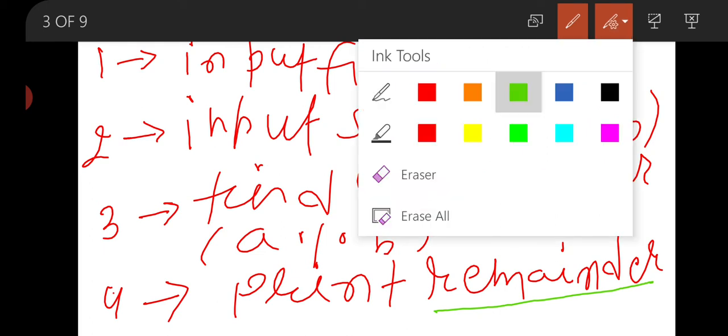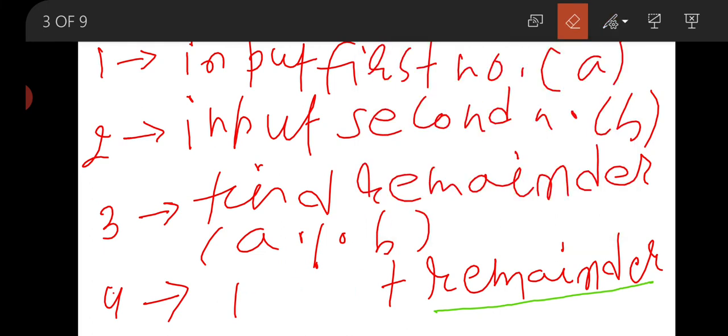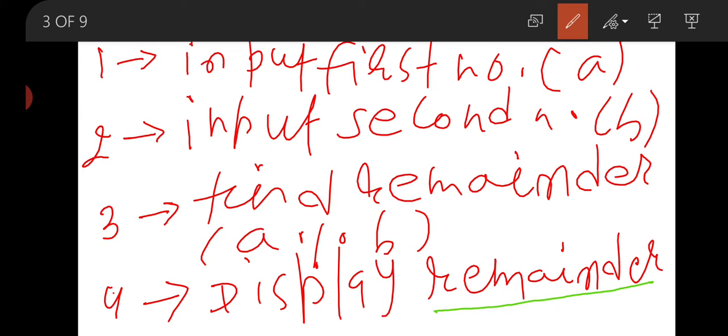Here you can write display or print, both, to display the output or remainder. So if we add any step here, you can add it after step 3.